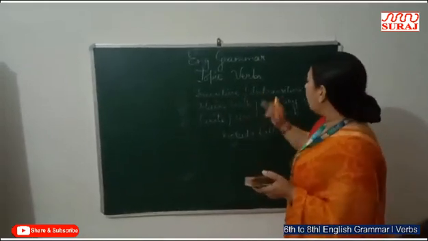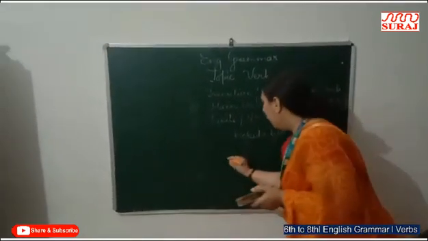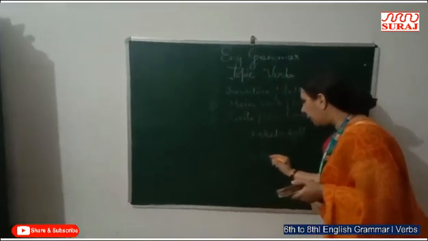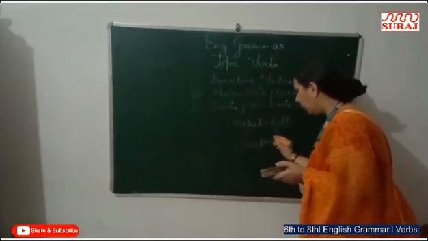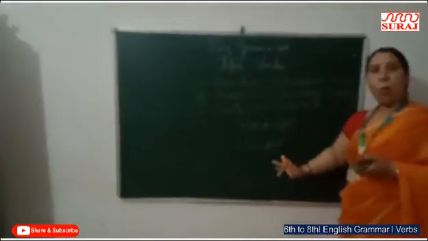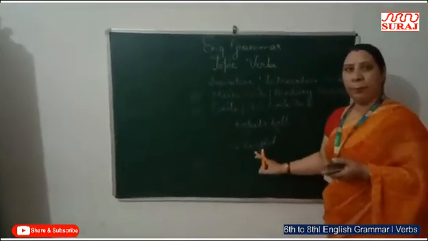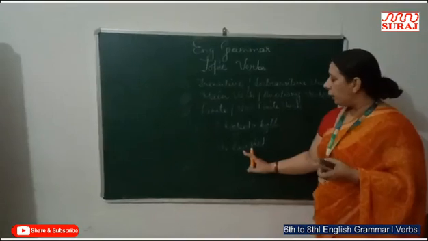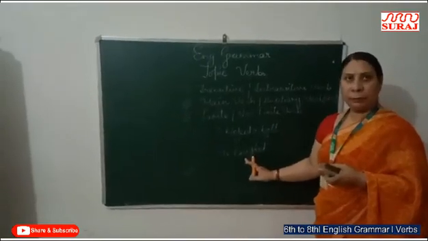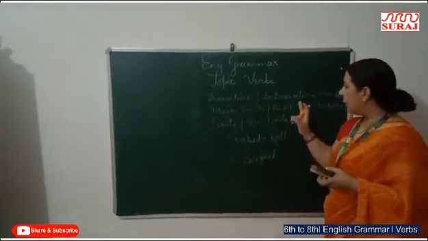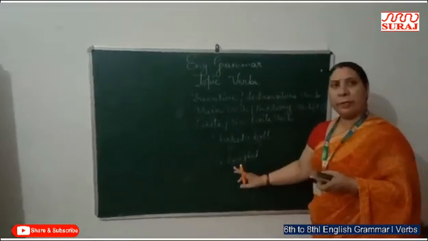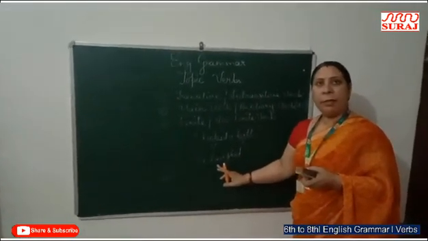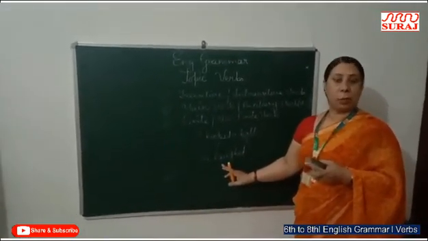And this is an intransitive verb: he laughed. There is no object, there is only a verb, but it makes complete sense. It doesn't require an object. An intransitive verb never requires an object, and it makes complete sense on its own.